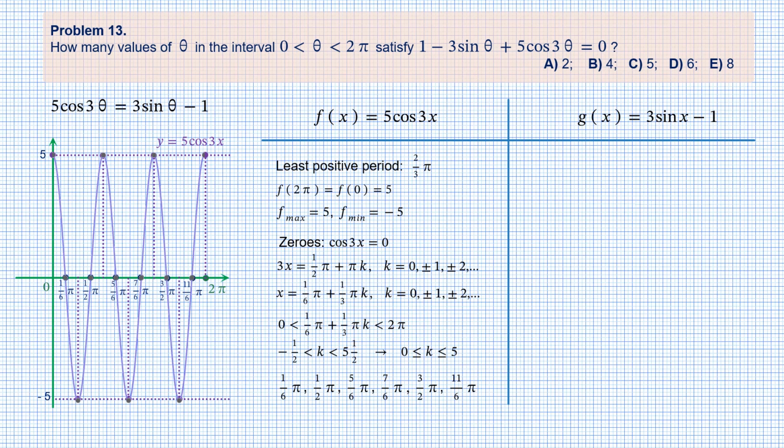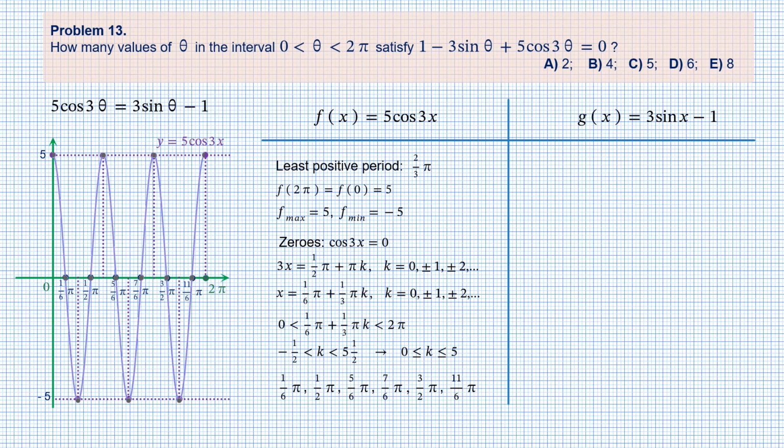And we move to function g of x. The graph of g of x is obtained from the graph of function y equals sine of x by expanding 3 times along y-axis and then shifting down by 1.